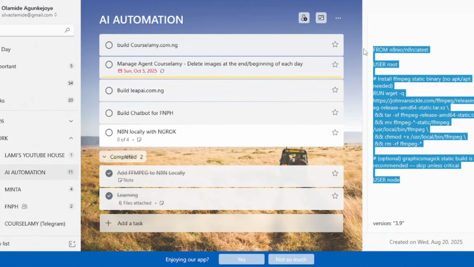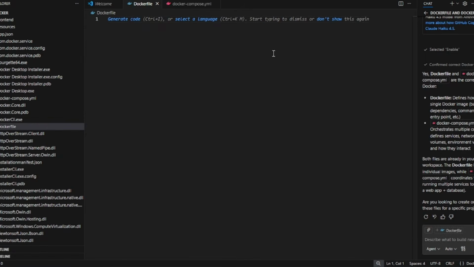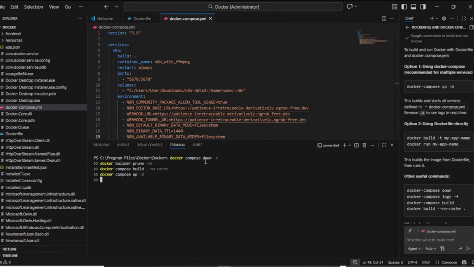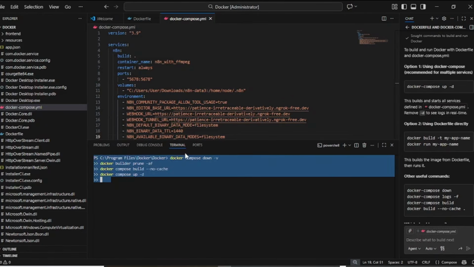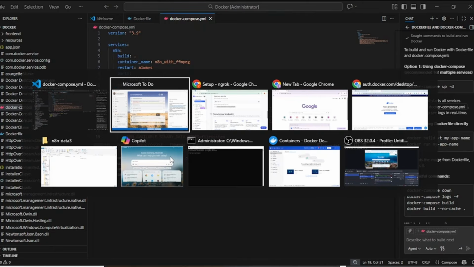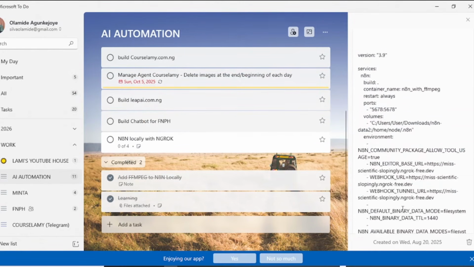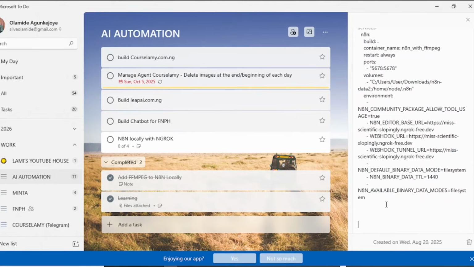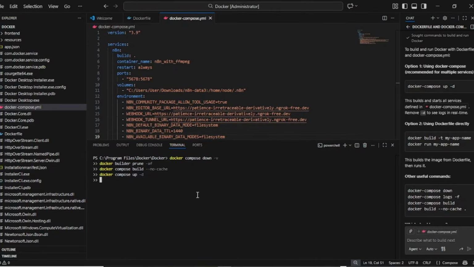All of these things will be available in the material of this class. So we have Docker compose down, Docker build. Now I will copy all of this and keep them here for you guys. I'll add it to the materials if anybody needs it. Okay, press enter.